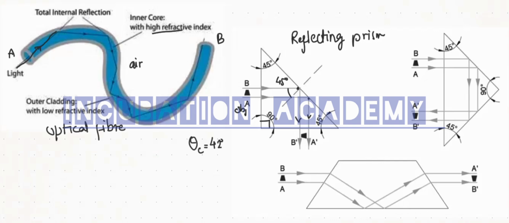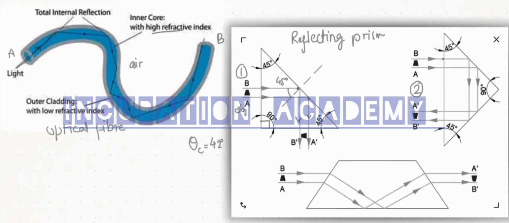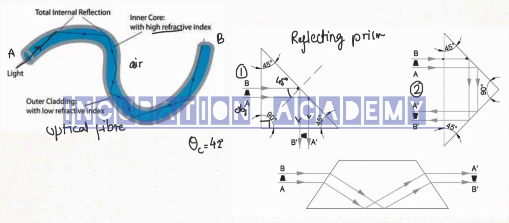Discussion of figure 1 is done. Coming to the second figure, here also the light ray enters at normal incidence at these two points, and after that what will happen? When it just enters here, again total internal reflection, because if you calculate, the angle is again 45 degrees. Here also again total internal reflection. So with total internal reflection, without a loss of information, we just inverted the image. Just see, we just inverted the image.